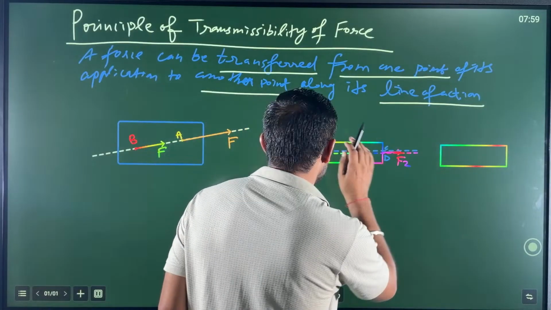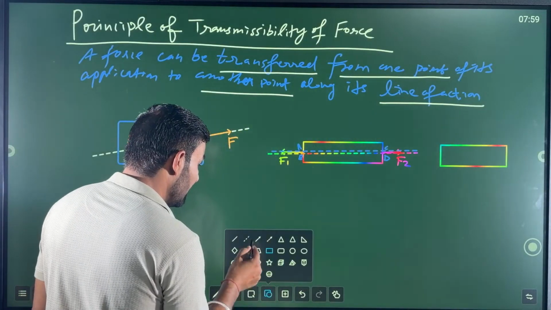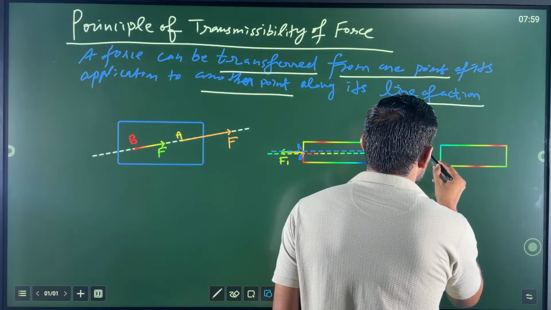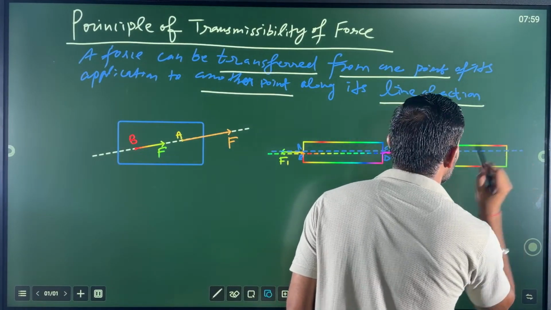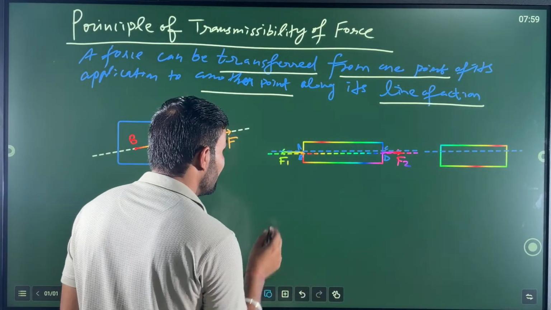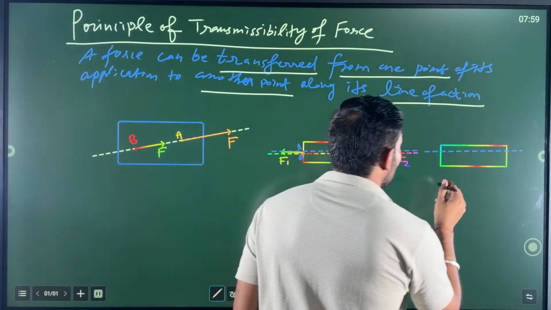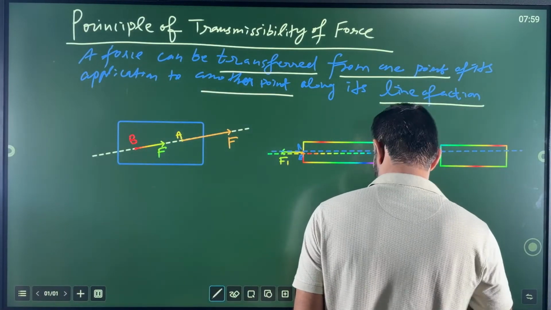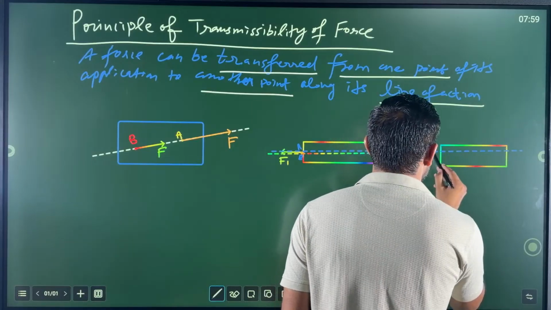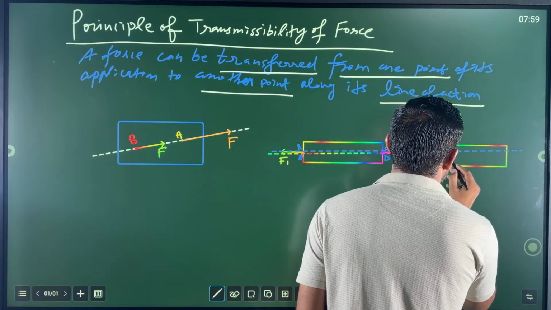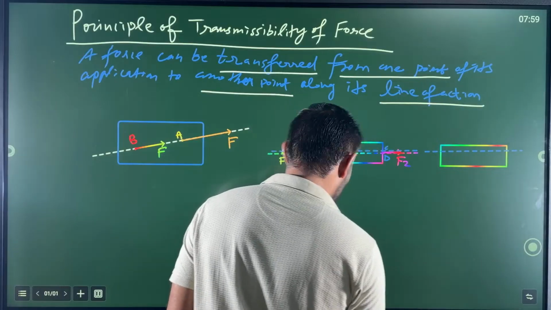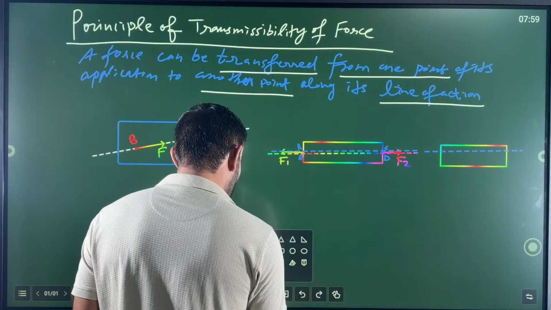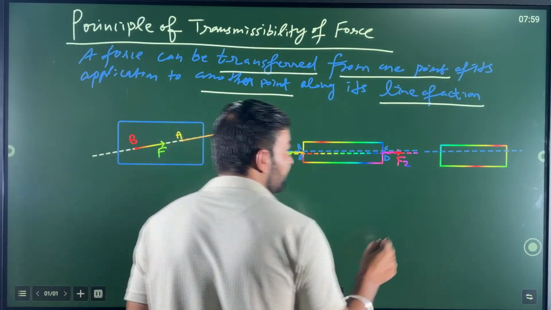Now we need to take two lines first, the lines of action. So let me take two lines over there first. Very, very important, my dear friends. And let me then take a different line of action for force F2. Just one minute. Let me take this also.